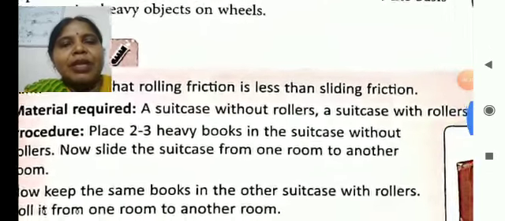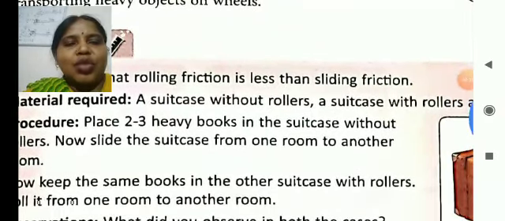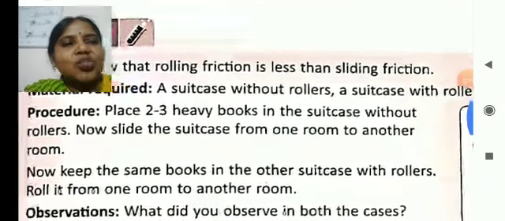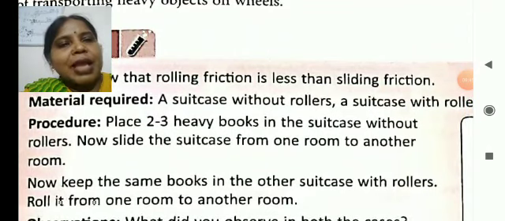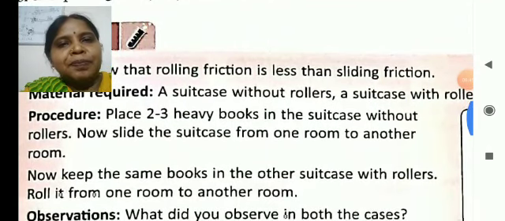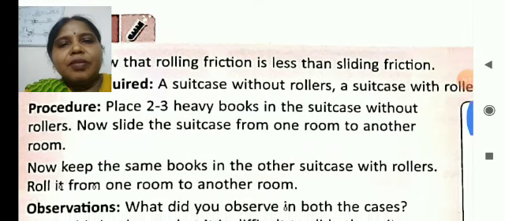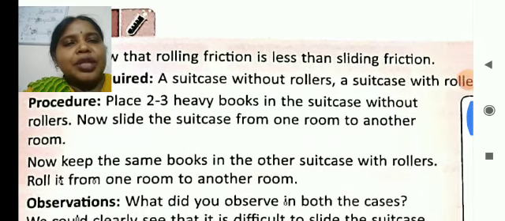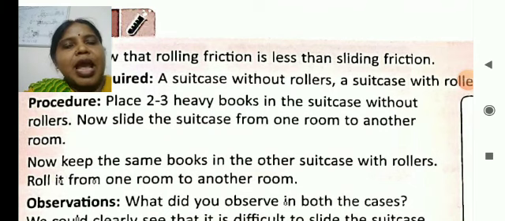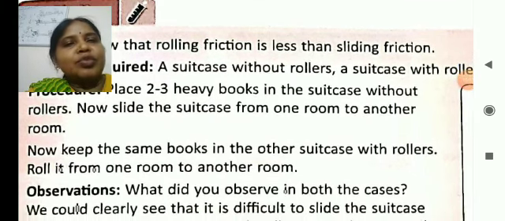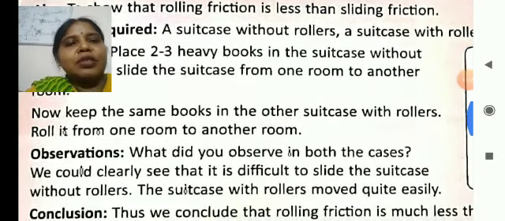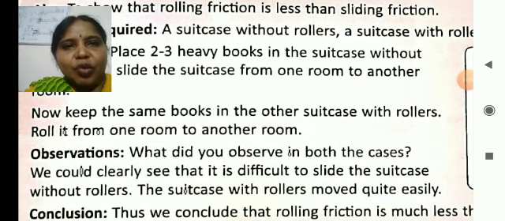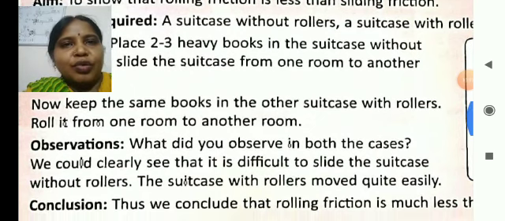Then, the activity to show that rolling friction is less than sliding friction. The material required is a suitcase without rollers and a suitcase with rollers. Suitcase means the trolley bag, the bag which we use to carry clothes. Now place 2-3 heavy books in the suitcase without rollers and then slide the suitcase from one room to another. Then keep the same books in the other suitcase which has rollers and roll it from one room to another.